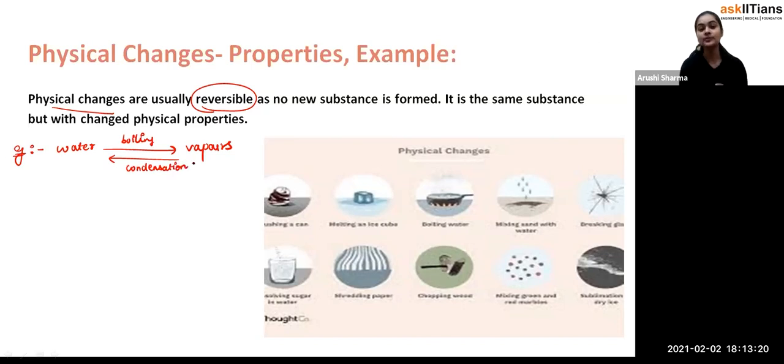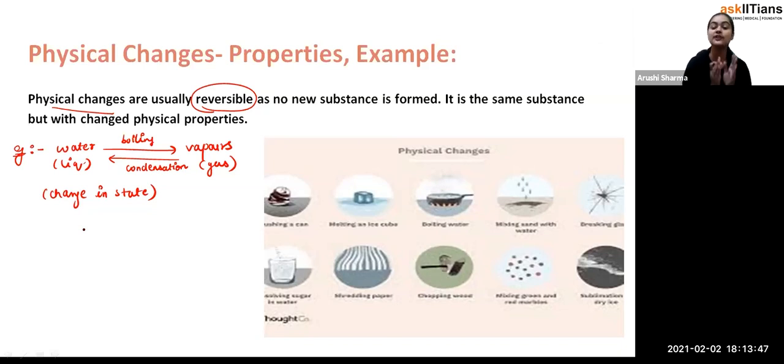In the condensation process, student, the vapors will again convert into water. So that means you can see that there is a change in state. Exactly, the change in state is going on, because this is the liquid state and this is the gaseous state. And a change in state is what type of change? It is a type of physical change. Whenever the process can be reversed, we call it a reversible process. Okay, so it is an example of a reversible process.